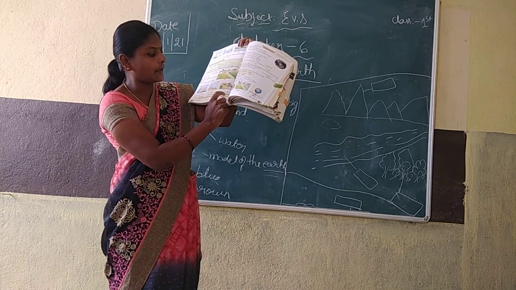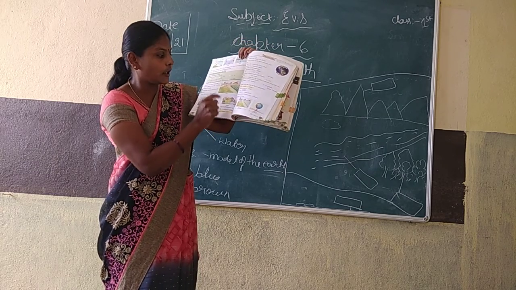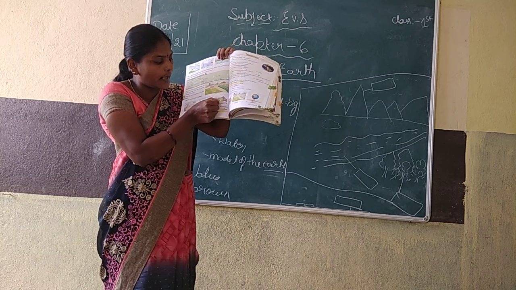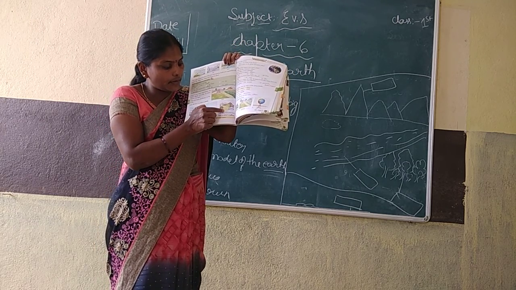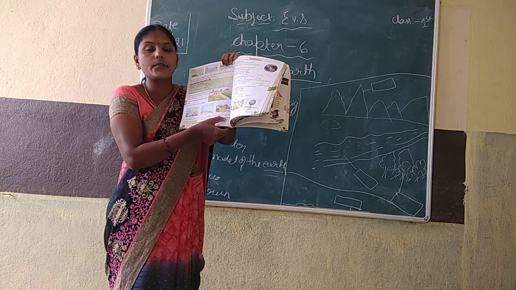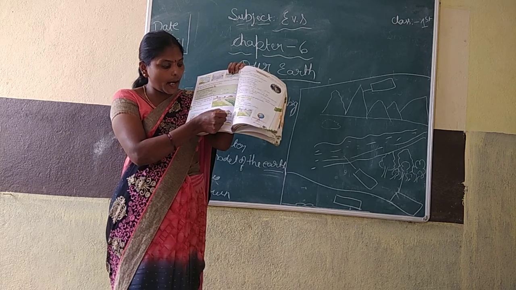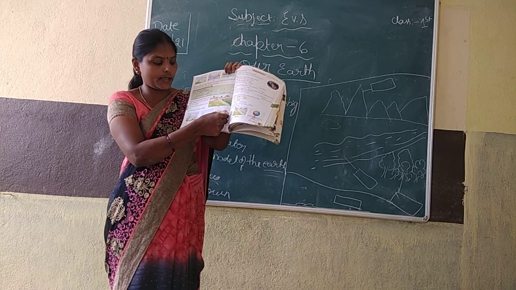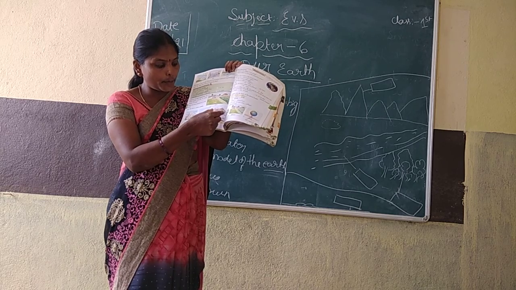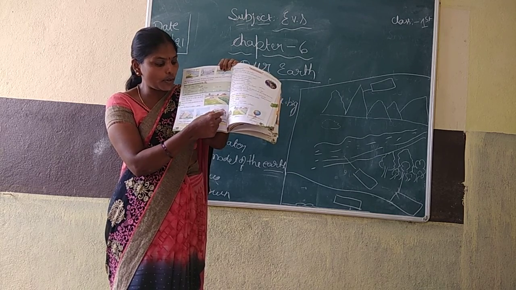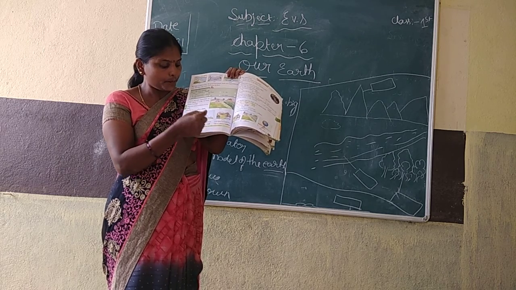Next, low land between hills is called valley. Very low land. Between these two hills, the land between is called what? Valley. Understood? Low land between the two hills. Two hills are there, no? Low land is called valley.